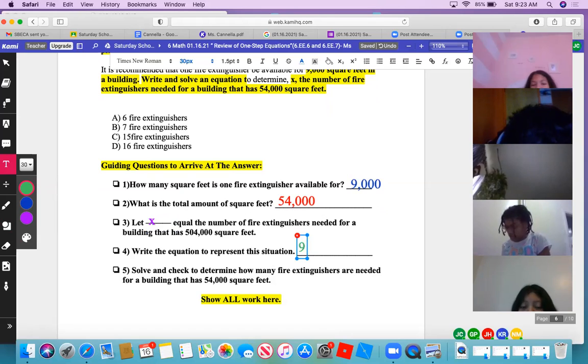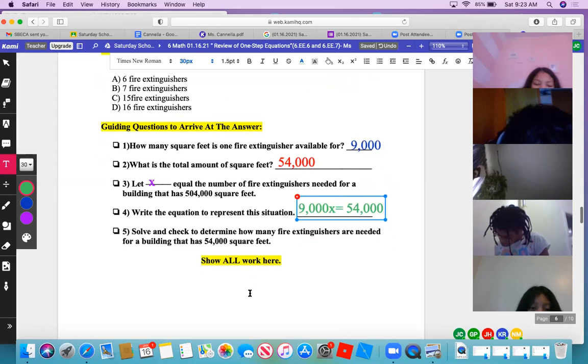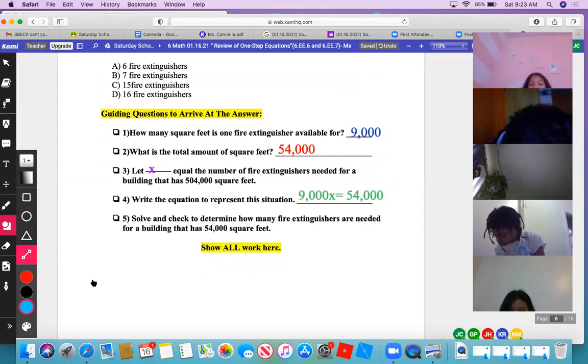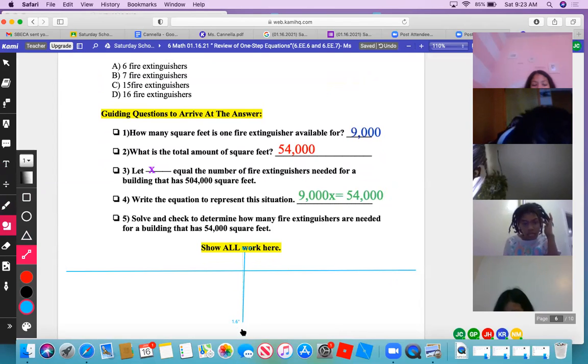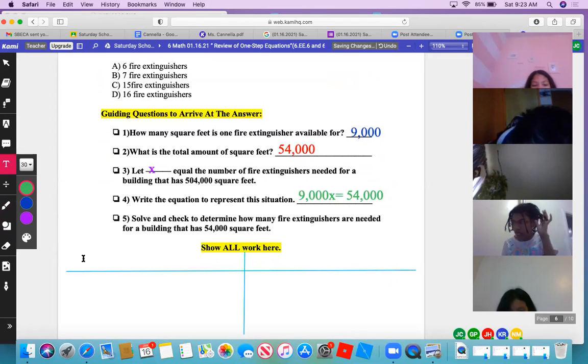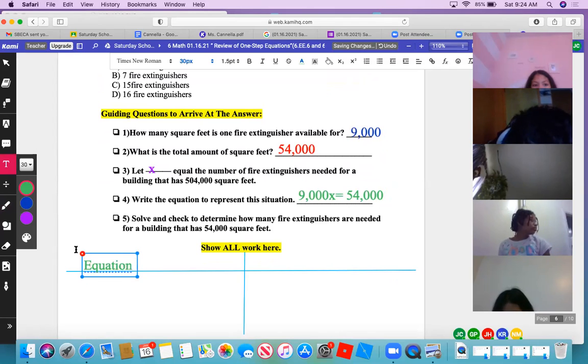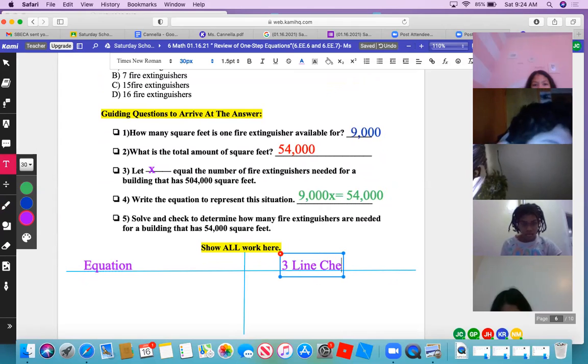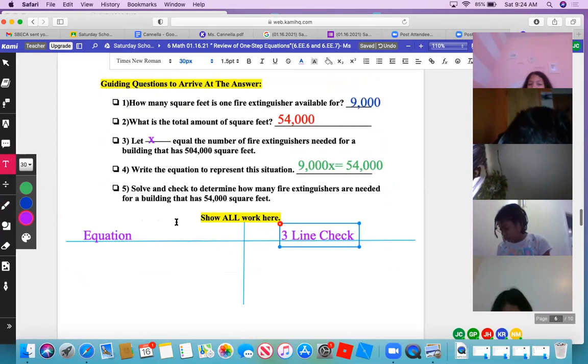What are we doing with the 9,000 and the X? Are we adding or multiplying? Multiplying. By what number? Equals what number? 54,000. Good. What does number 5 say? Solve and check to determine how many fire extinguishers are needed for a building that has 54,000 square feet. Okay, so how do we solve the equation? What are the 3 steps that we're going to do?